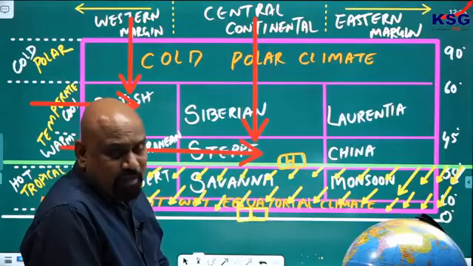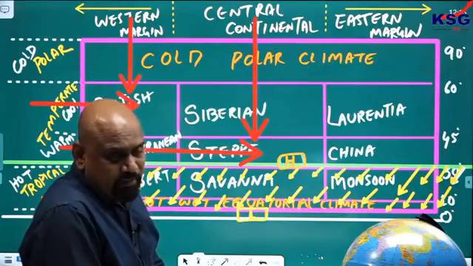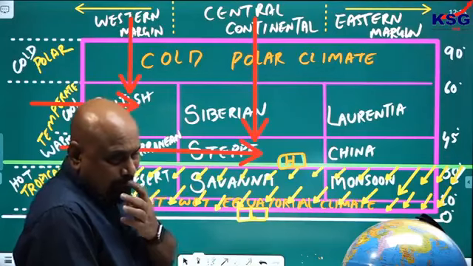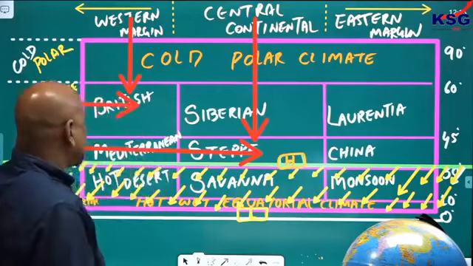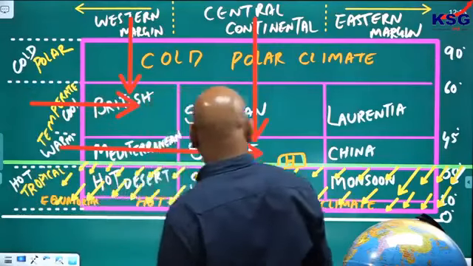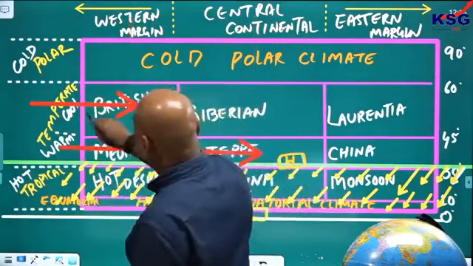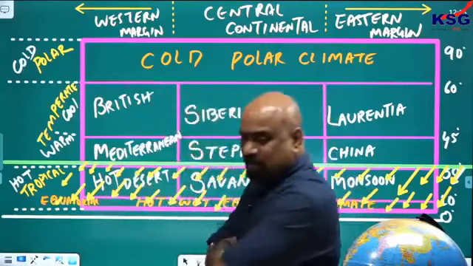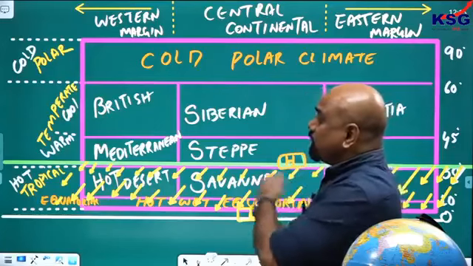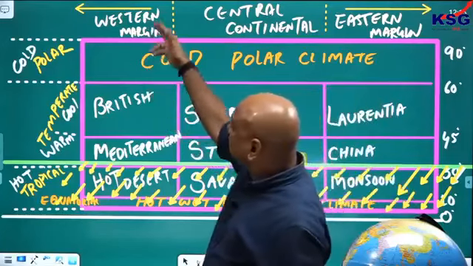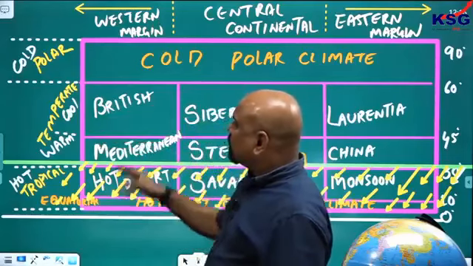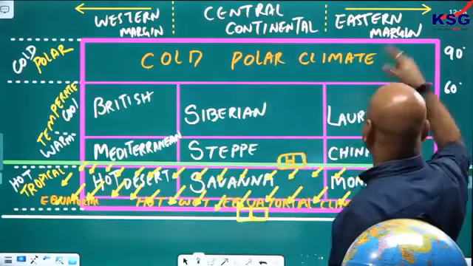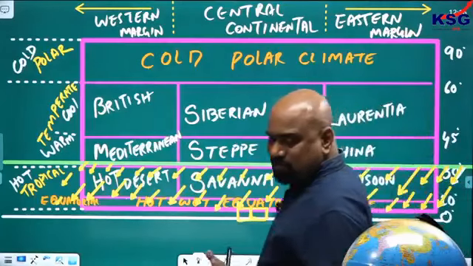I will use this for climatic classification subsequently. All these things will help us in understanding a lot of things subsequently. In the world, wherever you look: British climate, western margin tropical, cool temperate western margin British, cool temperate central Siberian, cool temperate eastern margin Laurentia. Have you seen all this anywhere?